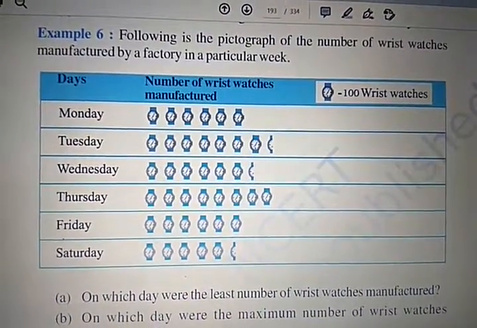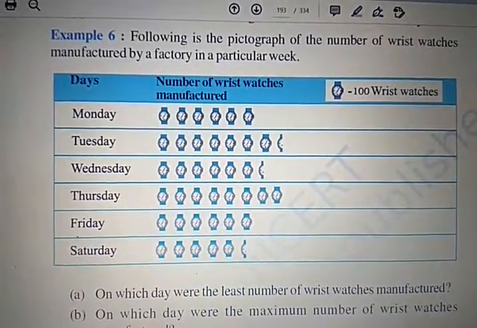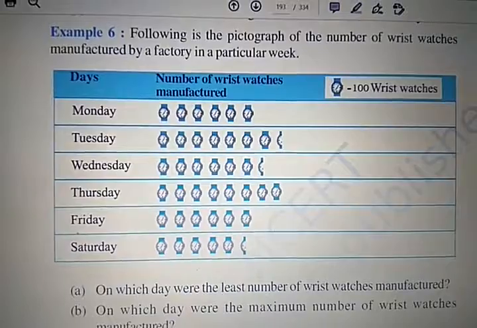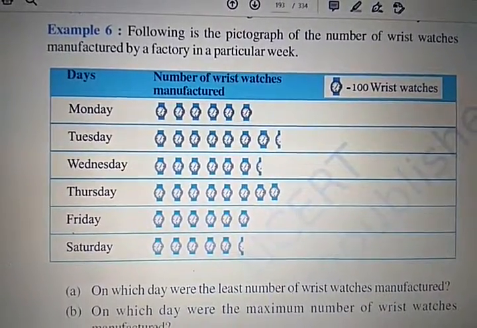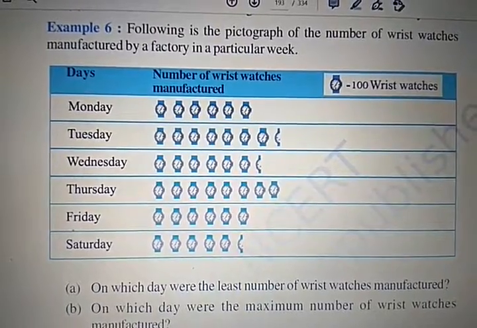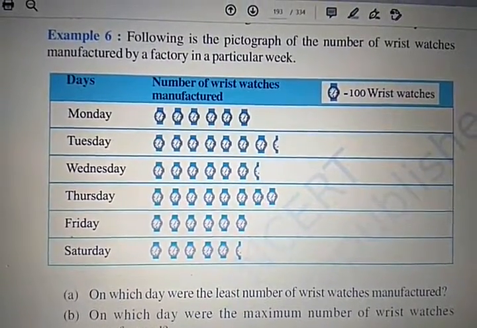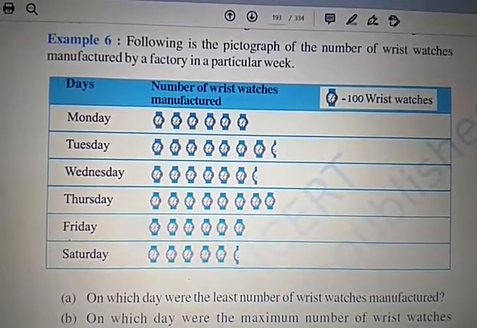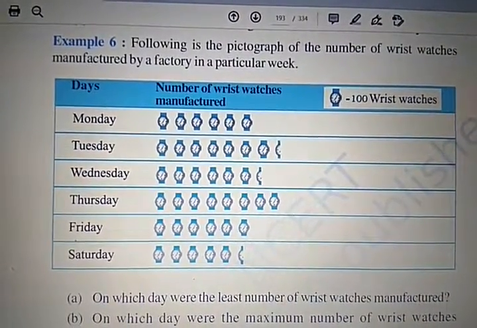Following is the pictograph of the number of wristwatches manufactured by a factory in a particular week. So here we represent days and the number of wristwatches manufactured. This is the question, and this will be given to you. Monday, Tuesday, Wednesday, Thursday, Friday, Saturday.